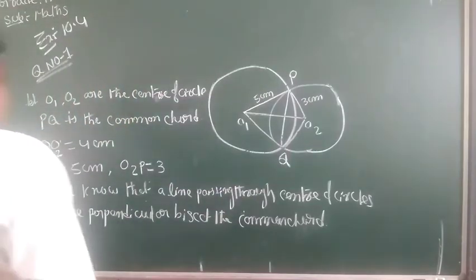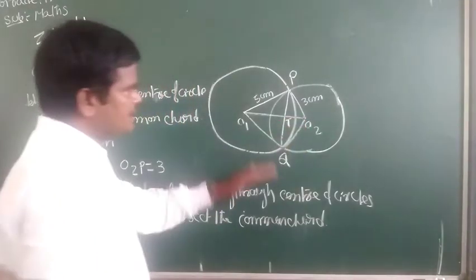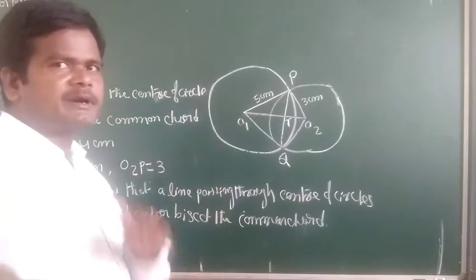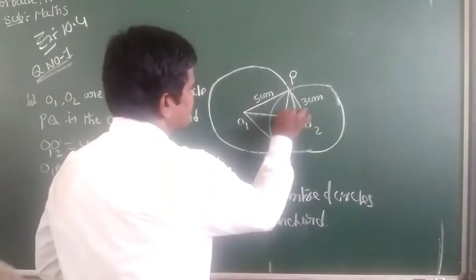Common chord PQ. You can take a letter T. So here perpendicular bisect means this is 90 degrees, this also 90 degrees.